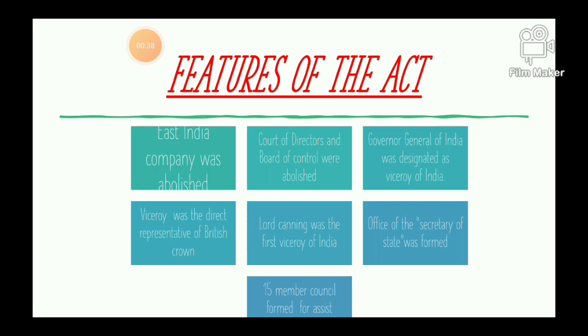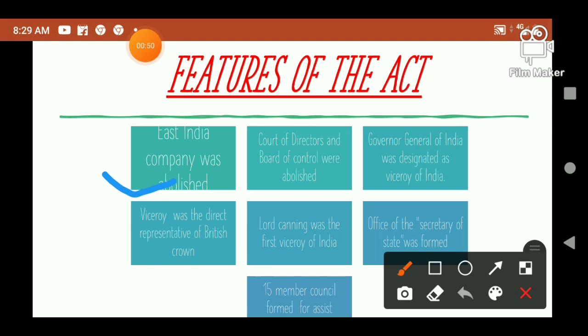The first feature is that the East India Company was abolished by this act. Second, the Court of Directors and Board of Control were abolished by this act.